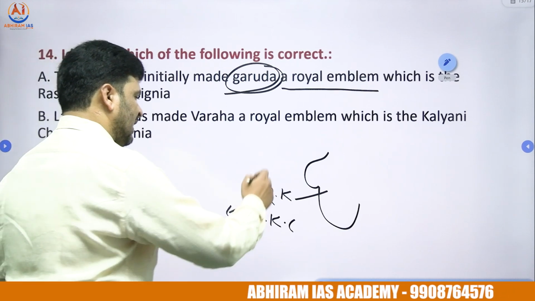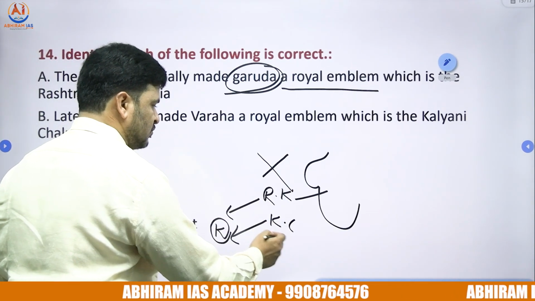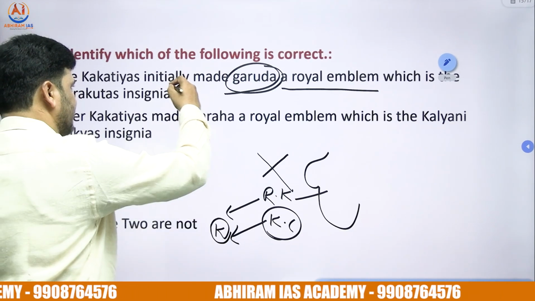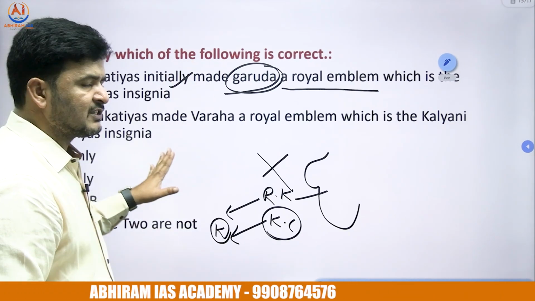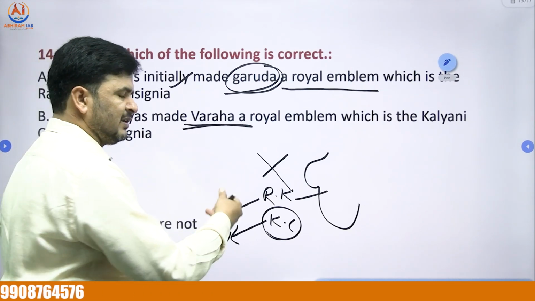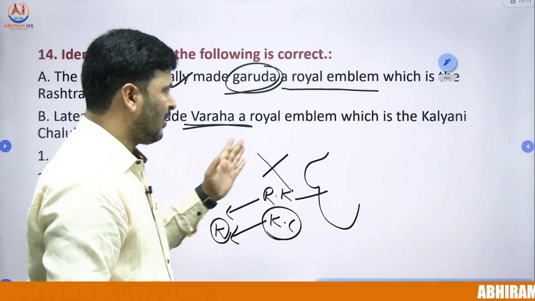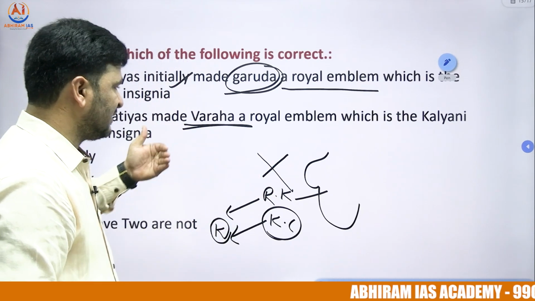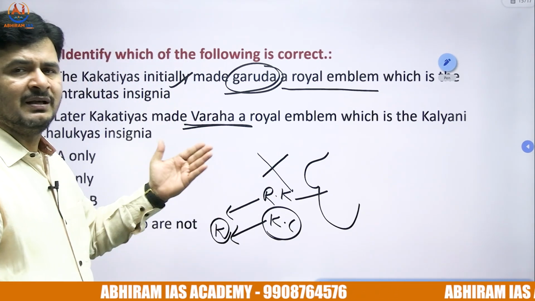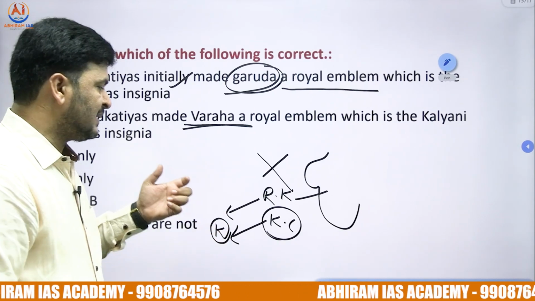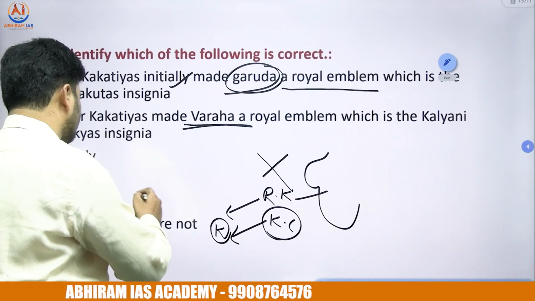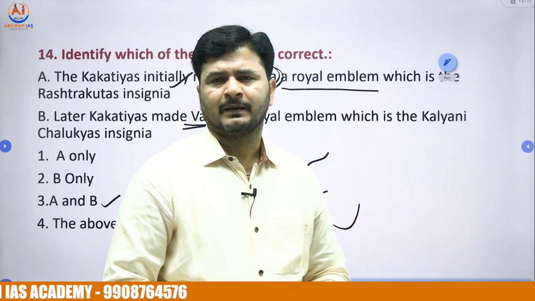Now the question is, after the decline of the Rashtrakutas, we come to the Kalyani Chalukyas. The first statement is correct. The second statement says the later Kakatiyas made Varaha, one of the incarnations of Lord Vishnu, a royal emblem. The Kakatiyas also took Varaha as their royal emblem, because they were feudatories of the Kalyani Chalukyas. The right answer for this question is option C. Both the statements are correct.